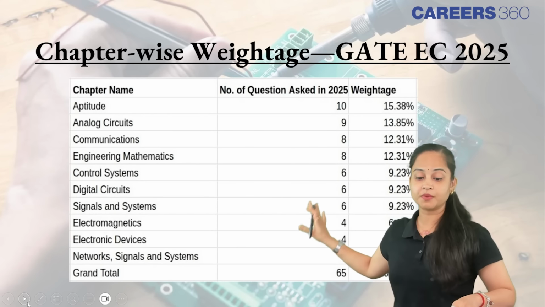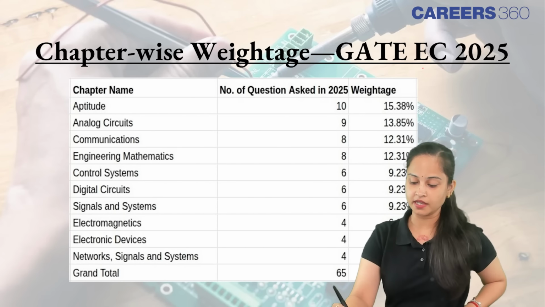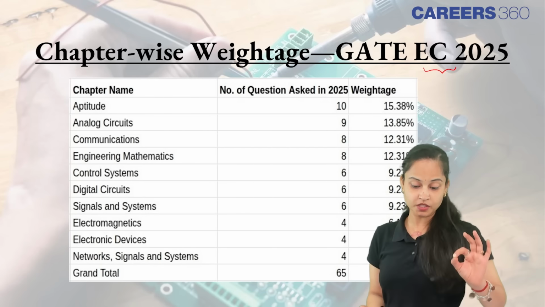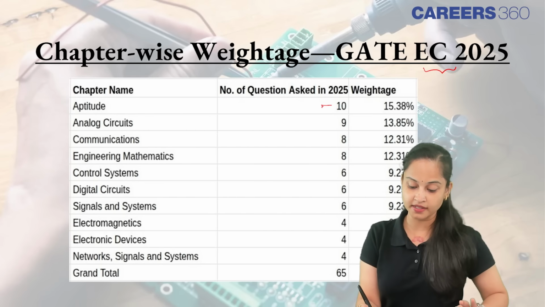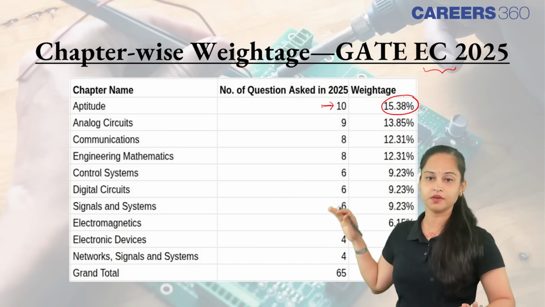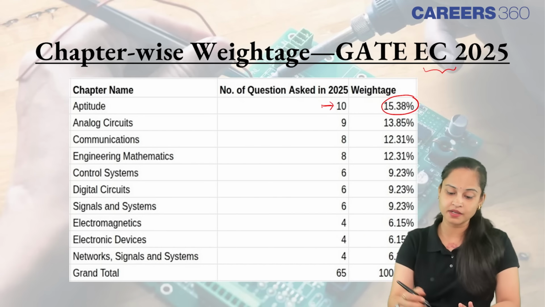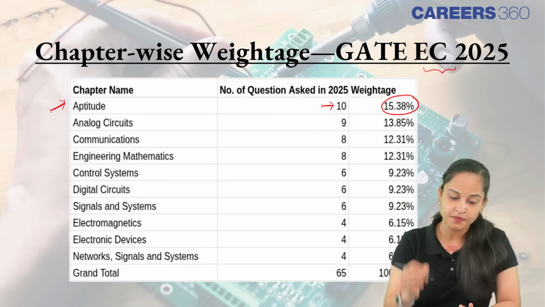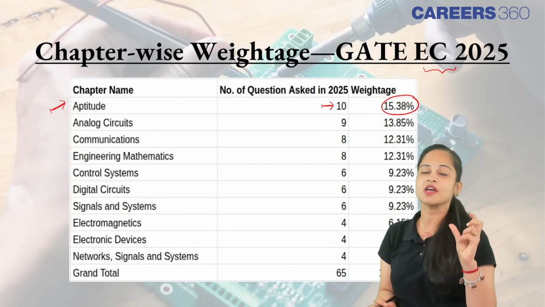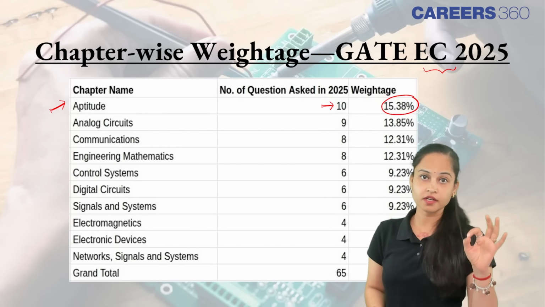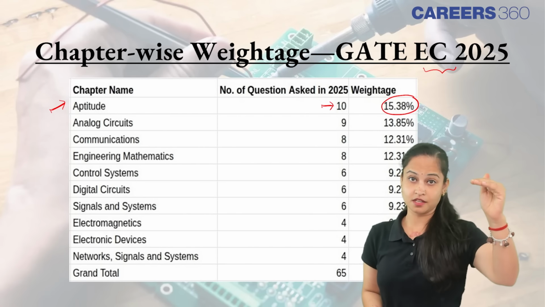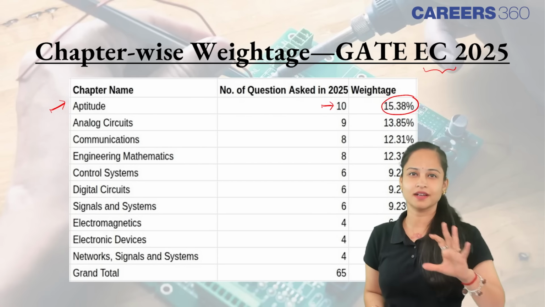Moving ahead, the chapter-wise weightage, talking about GATE Electronics and Communication Engineering 2025. Aptitude, number of questions asked were 10 and the weightage was 15.38%, the highest percentage of weightage carried by any section. मैं आपको बताना चाहूँगी ये जो aptitude वाला section है ना, it's highly important and it's going to give you basically an edge above others if you do it correctly.